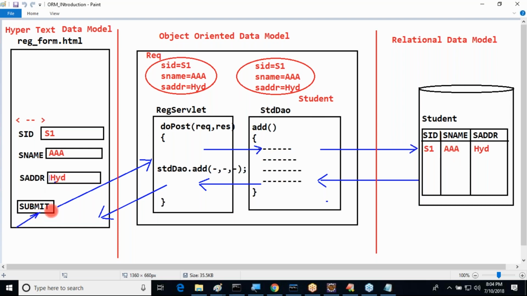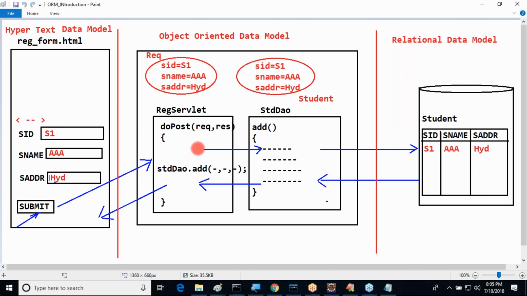In this web application, if I click on the submit button, the server will take the request and take the data from this form. The server will store the data inside the request object, where the developer's work is not involved. To convert the data from hypertext representation to object form, the developer has no interference. Internally, the server does that work. But with servlets, we are going to prepare that.